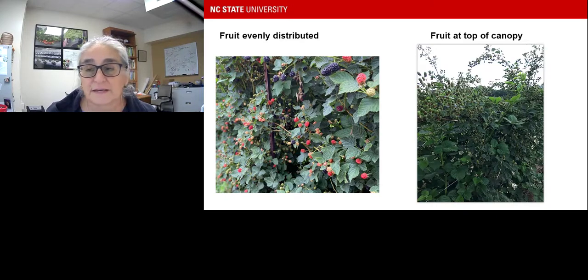I see this occasionally in some fields, where this whole area could have a whole lot more production if it was trained in the right way, rather than having it crowded at the top. You can see how you can have the fruit developing early here versus a little bit later down here as well. So it's a nice flow of that fruiting season.